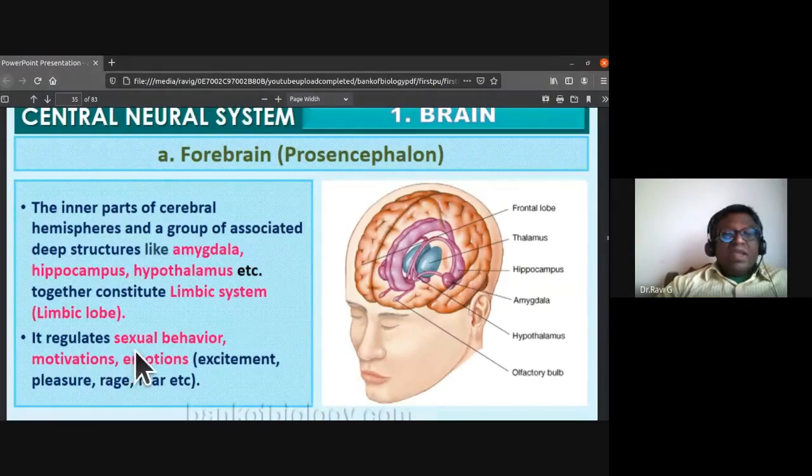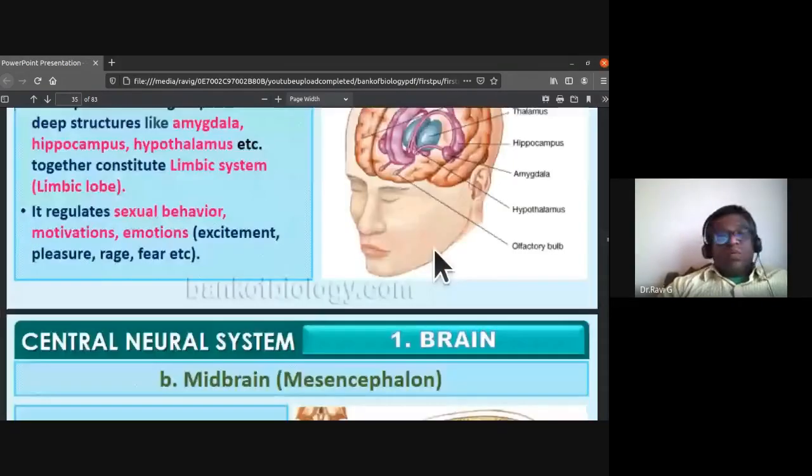They regulate sexual behavior, motivations, and emotions. The emotions can be excitement, pleasure, rage, fear. So they are all regulated by this limbic system, or the limbic lobe.